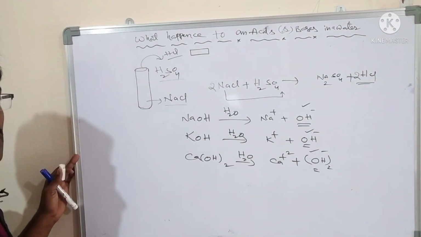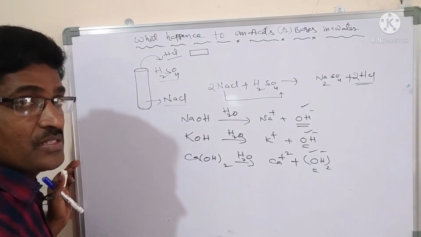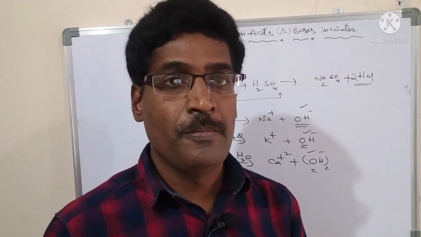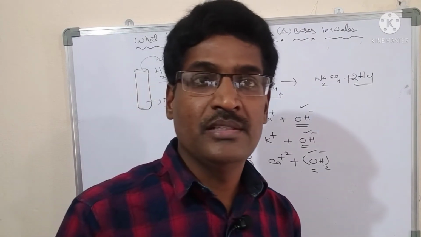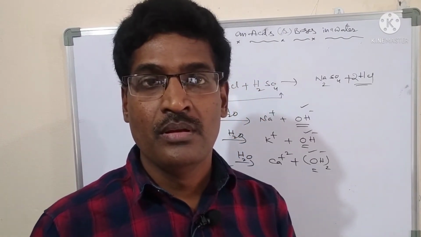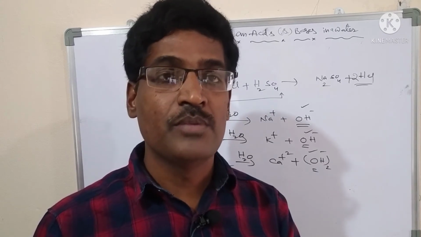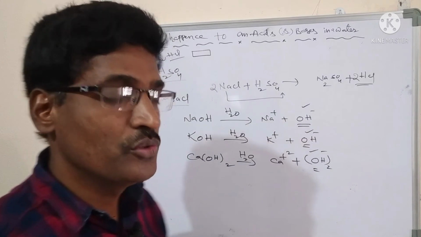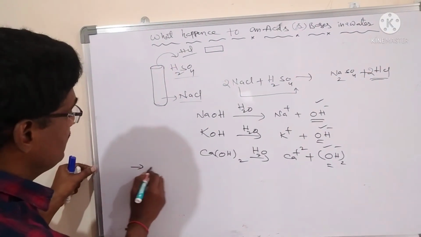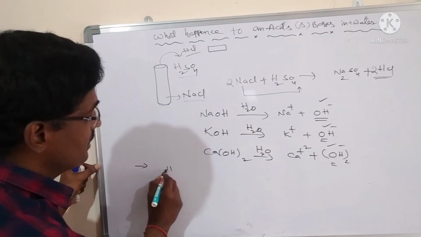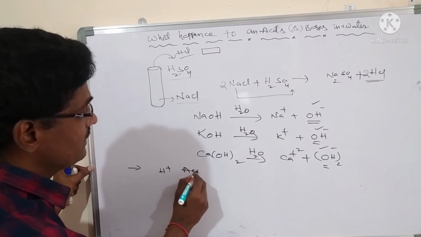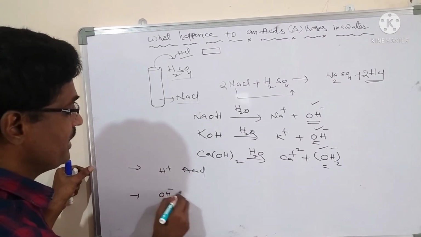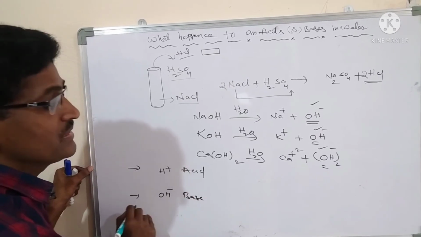Now give a new definition to acids and bases. Earlier I said sour in taste, and blue converts into red, that is acid. Bitter in taste, and red litmus is converted into blue, that is base. Now I am giving you a new definition. The substance which produces H plus ions is an acid. The substance which produces OH minus ions is a base.